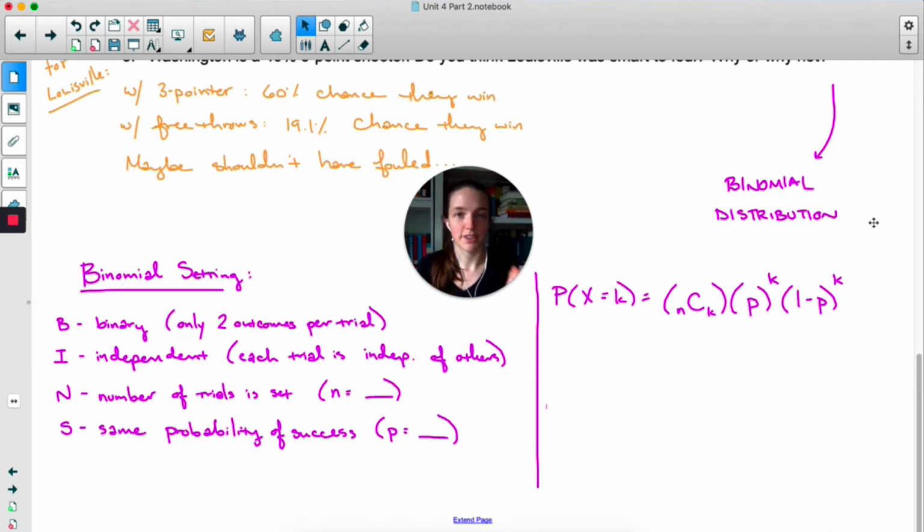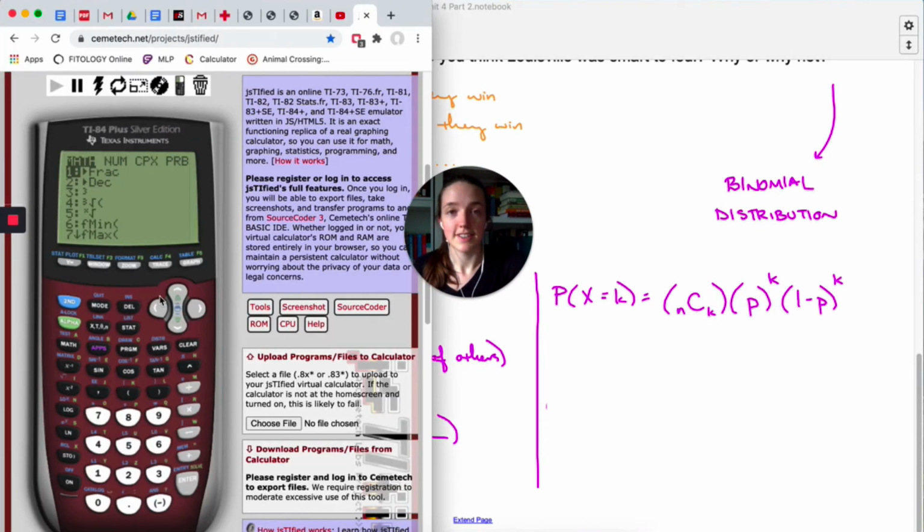So here's our formula written a little bit nicer. The probability that x equals k. So x is our variable. It could be number of free throws made, and k is just the number of successes we're interested in. So we were doing 2 in the overtime example. This nCk is a way that you can figure out the number of ways that you can have a certain number of successes. This is actually on the calculator.